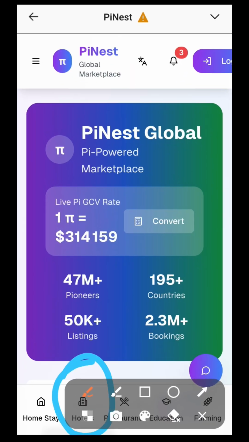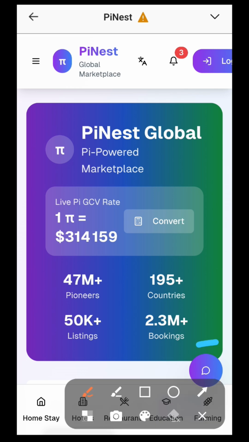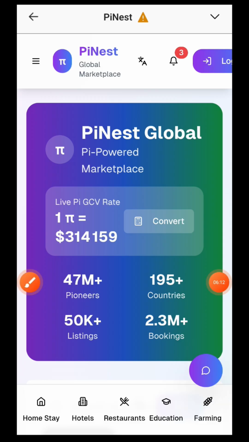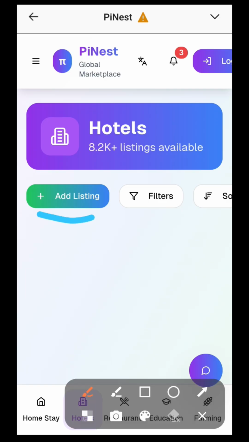Okay. Hotels, restaurants. What else? There's also education platforms, so individuals could offer courses, video lessons, that sort of thing, and sell them for Pi. Again, priced according to the GCV. And the goal there is? Well, the stated goal is to encourage existing Pi users, pioneers, but also maybe attract new people by showing this potential utility and value.